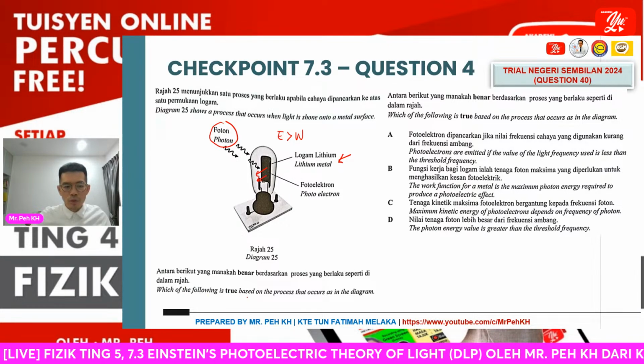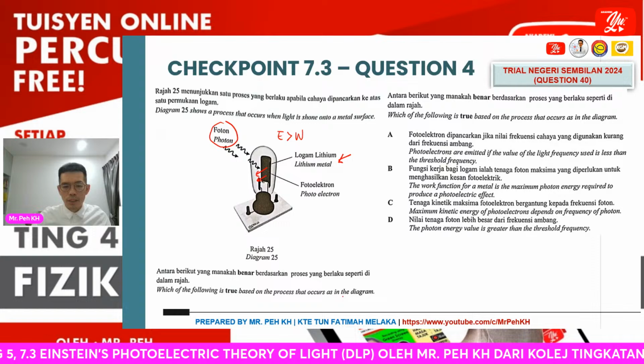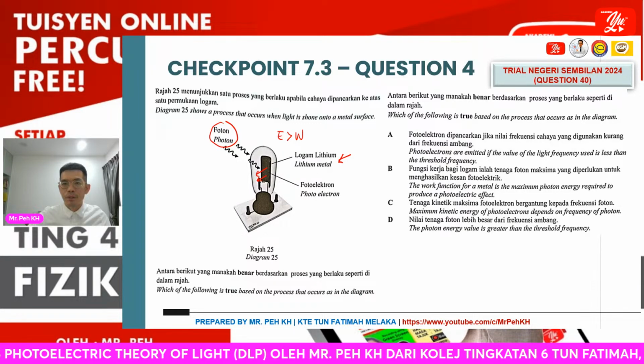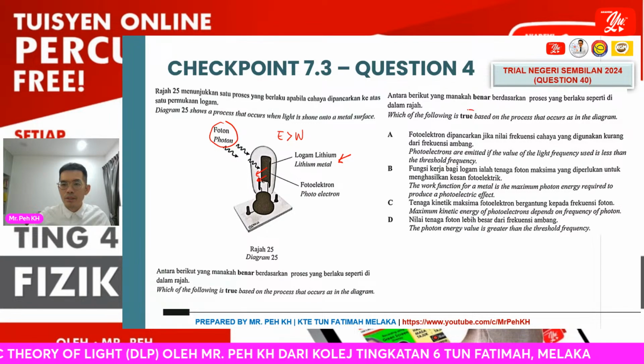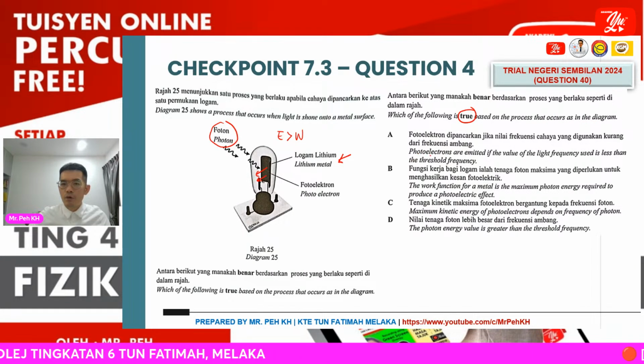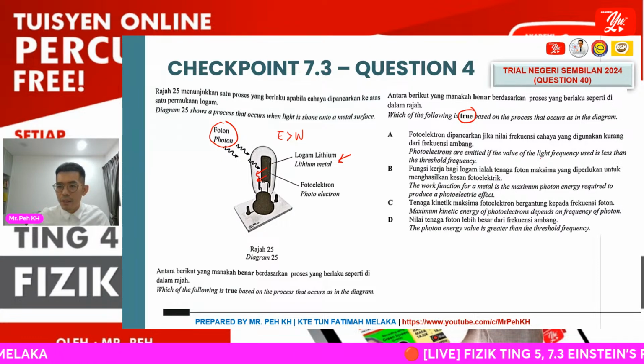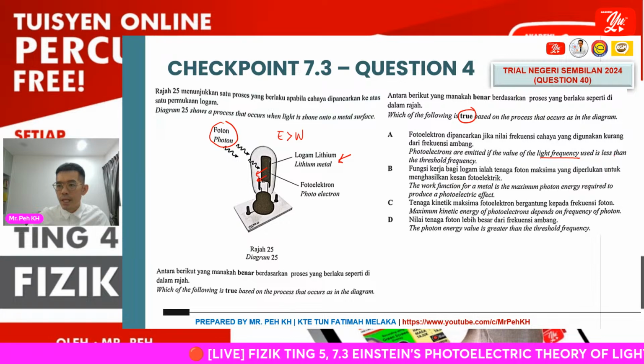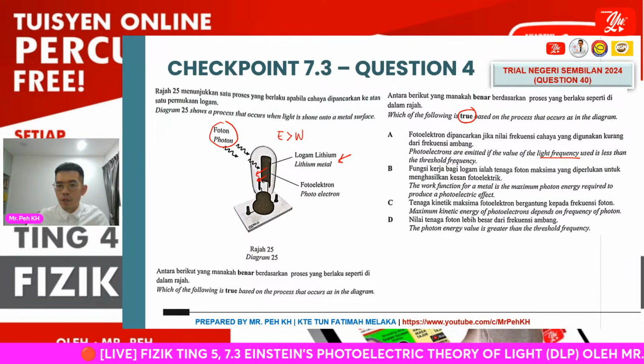Okay, so which of the following is true based on the process that occurs as in the diagram? Okay, for the first, photoelectrons are emitted if the value of light frequency is less than the threshold frequency.